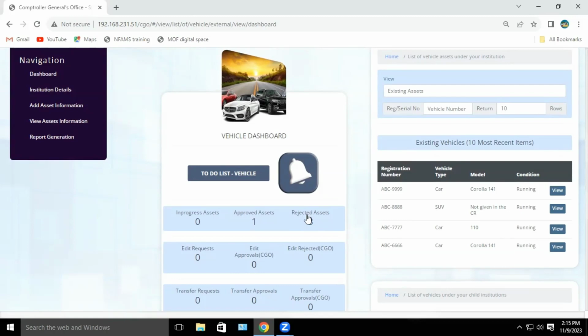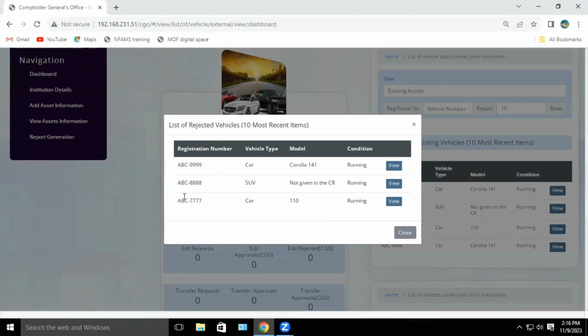In the process of correcting the information verified by the data verification officer as rejected or not verified, the data entry officer has to do two activities. The first activity is that basic information rejected by the data verification officer should be corrected by selecting the rejected assets